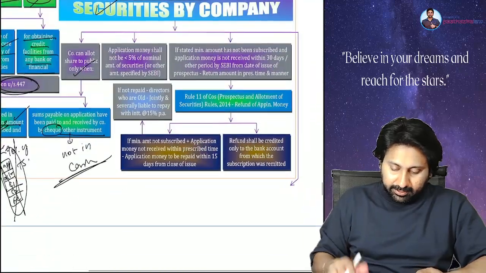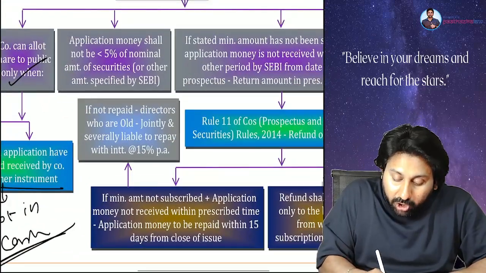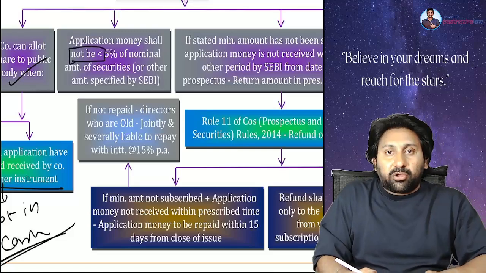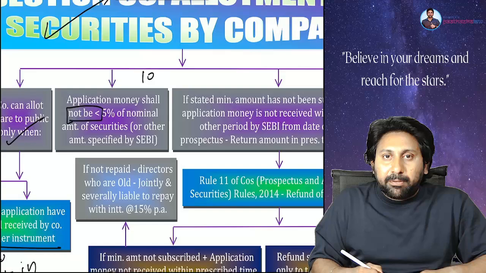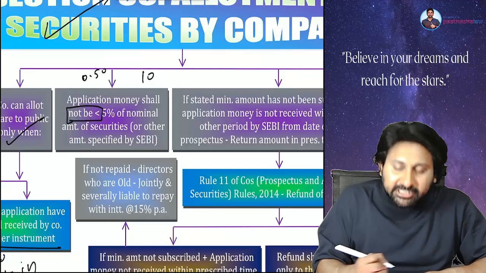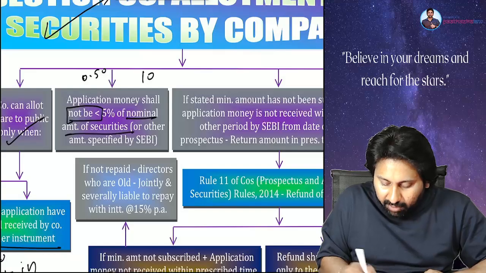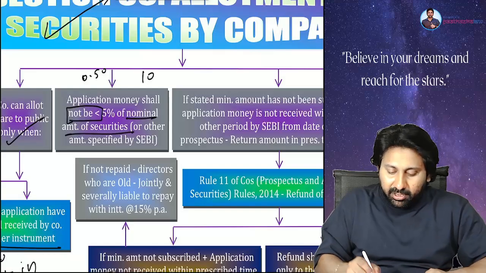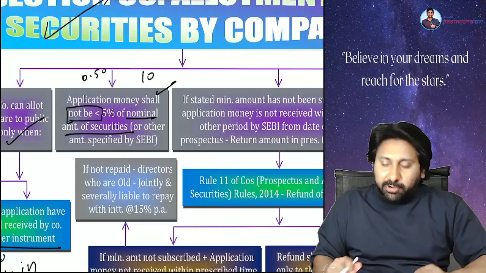Next, application money shall not be less than, for example, if the issue price is 10 rupees, application money must be at least 50 paisa, 5% of the nominal amount of securities. So application money shall not be less than 5% of the nominal amount.